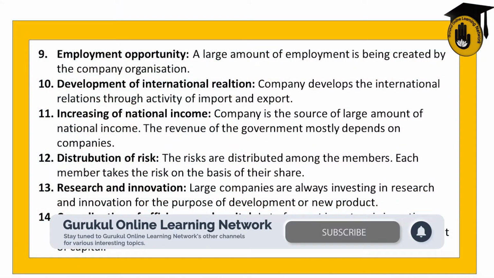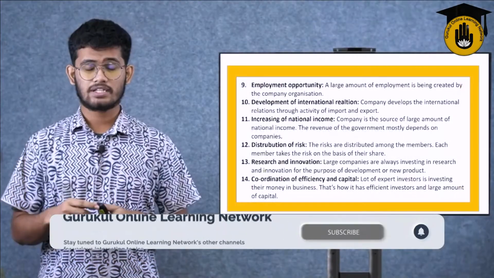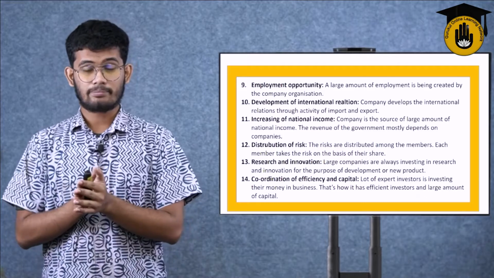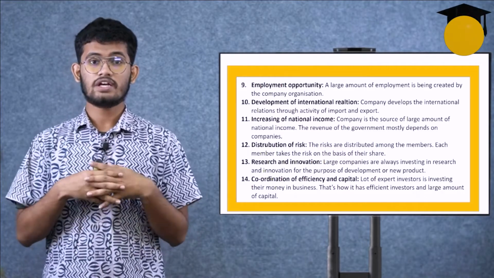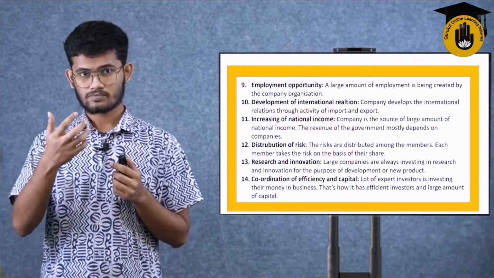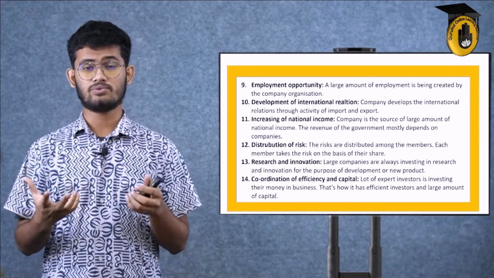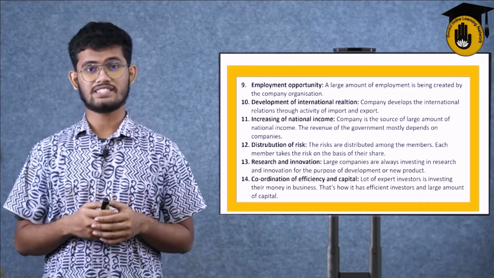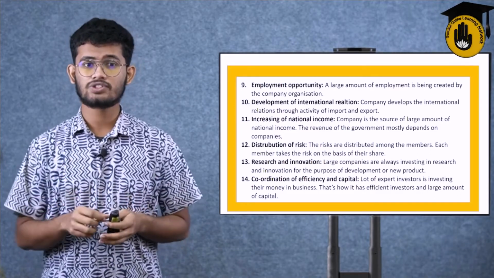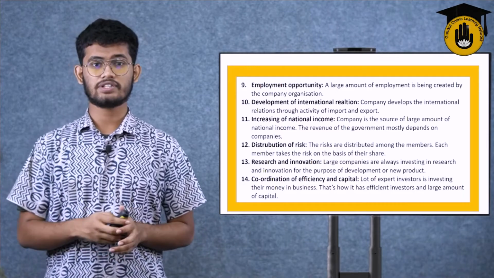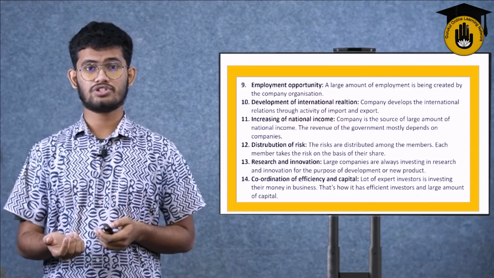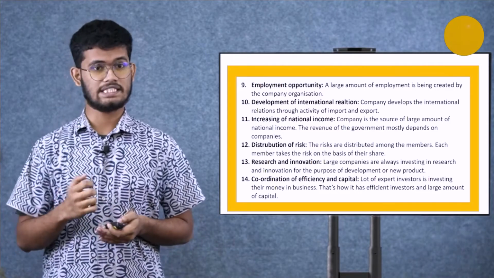Employment opportunity. A large amount of employment is being created by the company organization. A company does not have only its directors, CEOs, owners and shareholders. The company needs some labor who will give their brute strength towards the company to work. Suppose we're building up a company, we need to make some buildings or machineries. For that we will need people's brute strength. The people who are currently unemployed can take part in those kinds of work. That's how employment opportunity is increased and unemployment is decreasing.